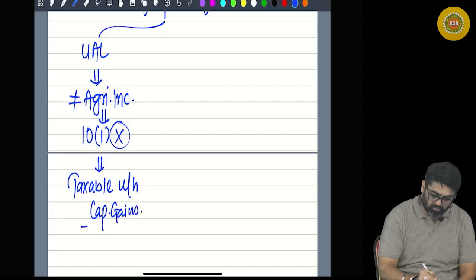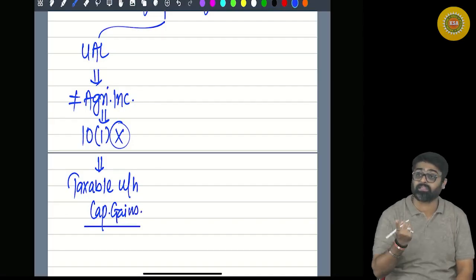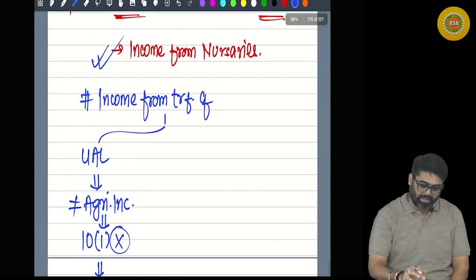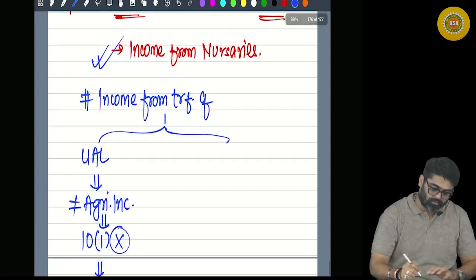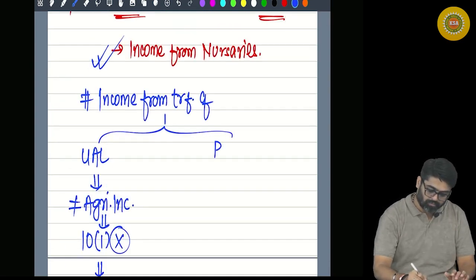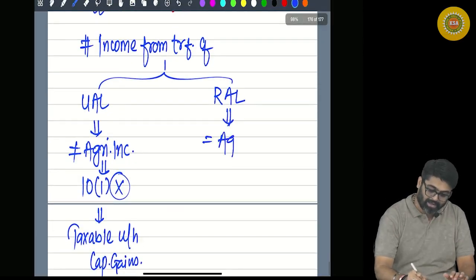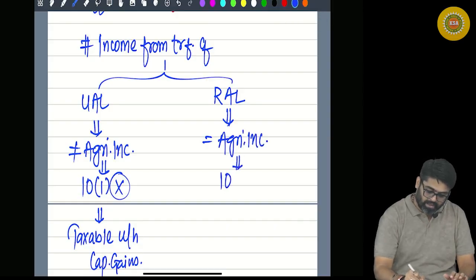That is the reason why urban agricultural land is still your capital asset. Yes or no? And any income from transfer of rural agricultural land will be treated as my agricultural income, which will be exempt under section 10(1).